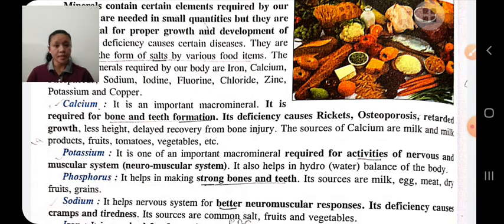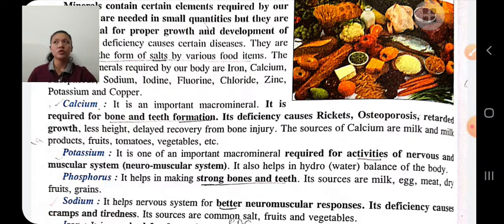Calcium. Calcium is a macro mineral. It is required for the formation of bones and teeth, and the deficiency of calcium causes rickets, osteoporosis, retarded growth, less height. There will be a delay in recovery from bone injury, and the sources of calcium are milk products, fruits, tomato, vegetables, etc.